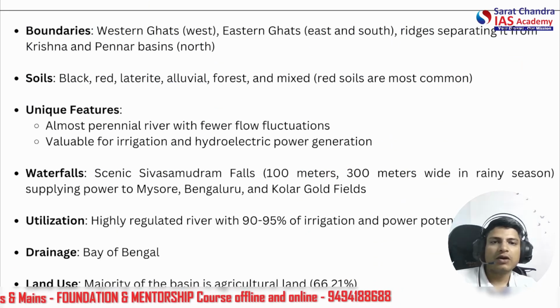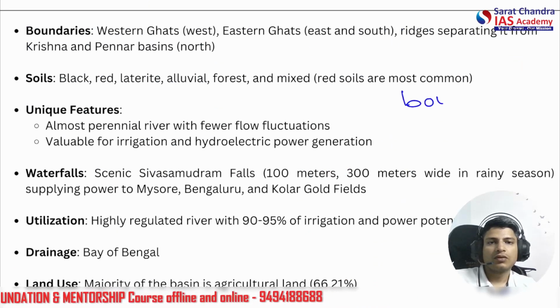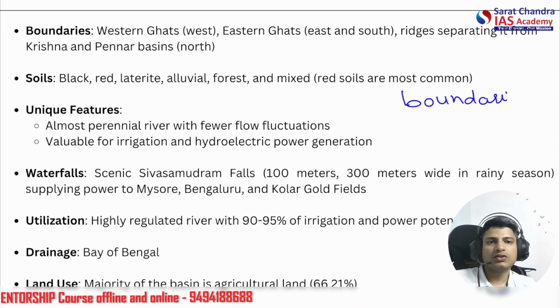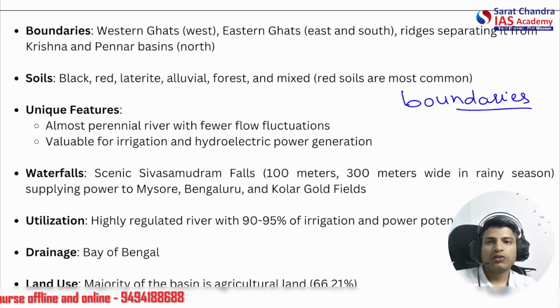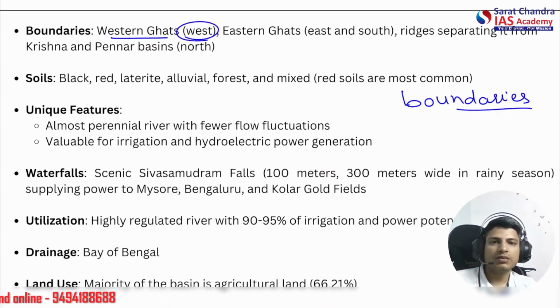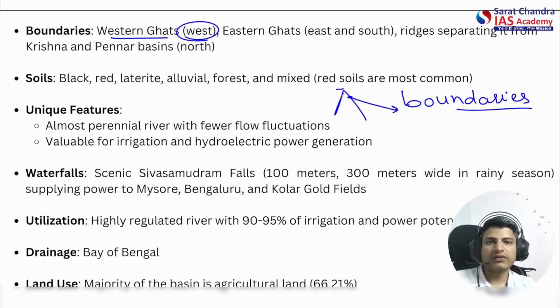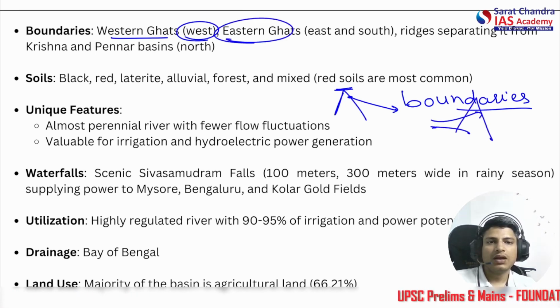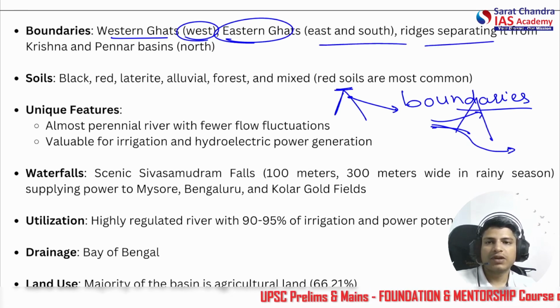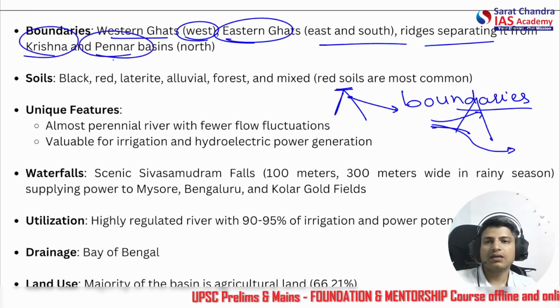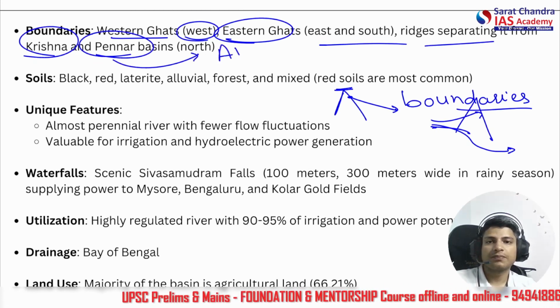Now, talking about the boundaries of this river. What are the geographical boundaries to this river? So, Western Ghats in the west, that is very natural because it originates from the Western Ghats and flows this side. So, Western Ghats are the boundary. Eastern Ghats in the east and south. Okay, so it cannot cross the east and the south. It just finds a pass and goes into the Bay of Bengal. So ridges separate it from the Krishna and Pennar basins. Pennar is a river in Andhra Pradesh.